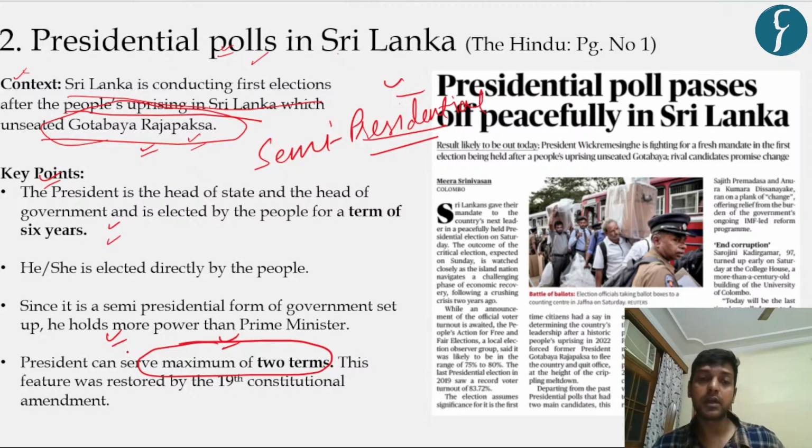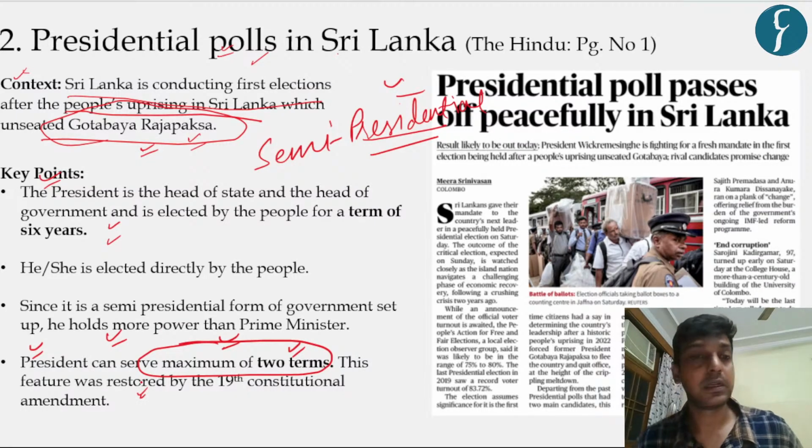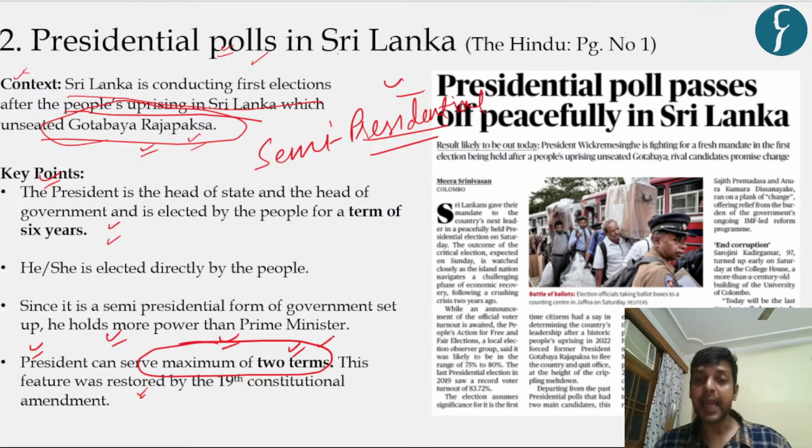He did away with the two-term norm, which was prevalent at that time, and tried to continue the seat of presidency for more than two terms. But it was reinstated by the parliament of Sri Lanka, and the president can have a maximum of two terms only.